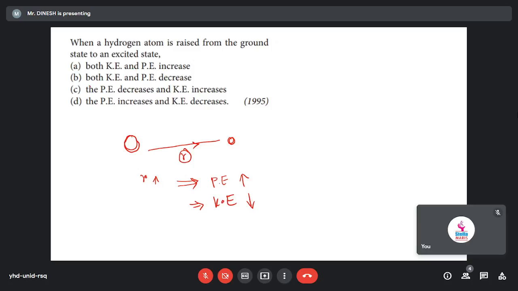Okay, so potential energy increases, kinetic energy decreases. D will be the answer.